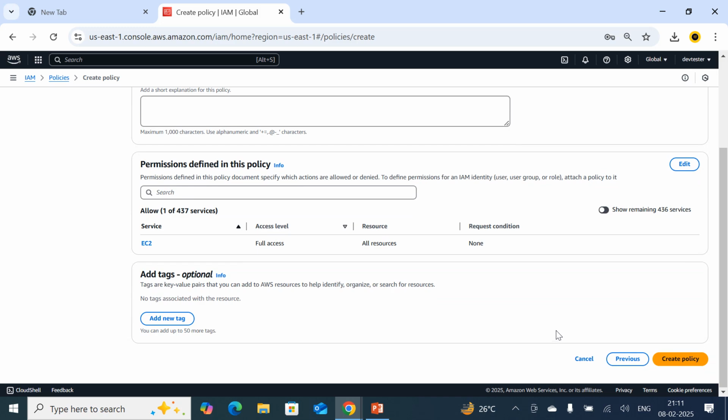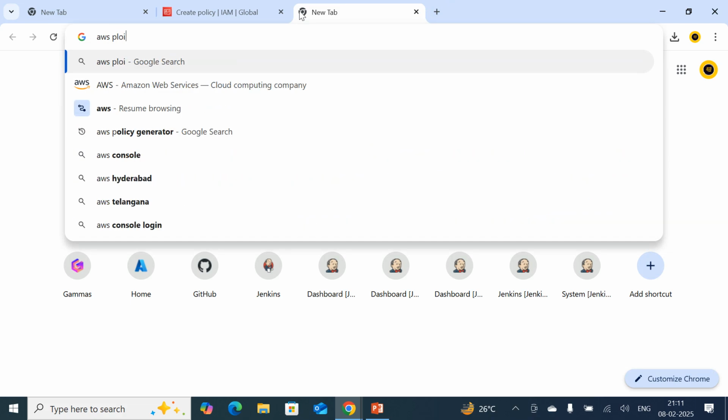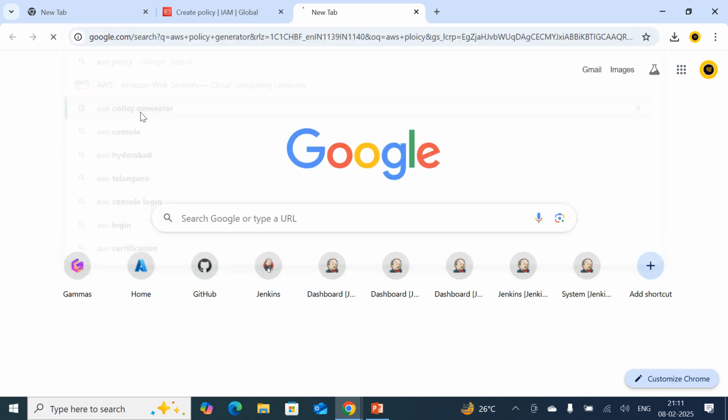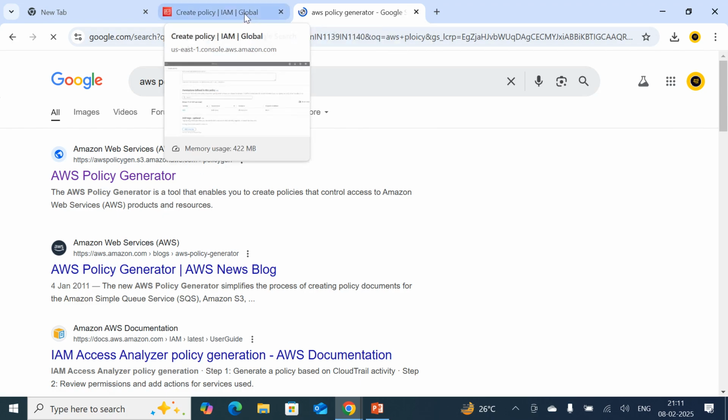Suppose you want to create the policy using the JSON format, how can you create it? We have the AWS policy generator. Why do we use the AWS policy generator? If you want to generate the policy with the help of a JSON script, then you use the AWS policy generator. There are several ways, and in any way you can deploy. So click on AWS policy generator. Based on what is reflected here, you can make a JSON policy.